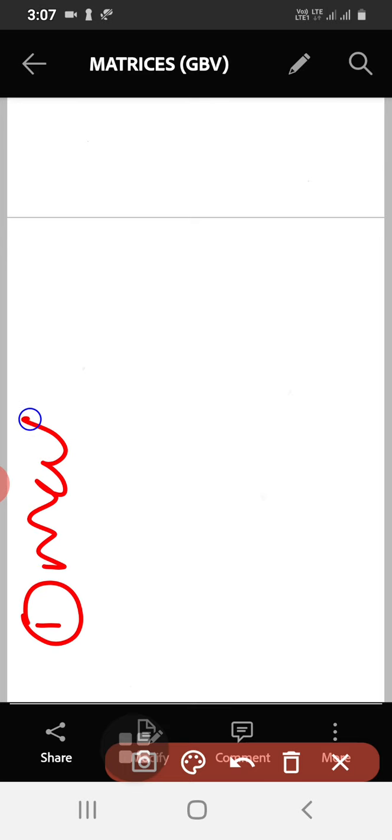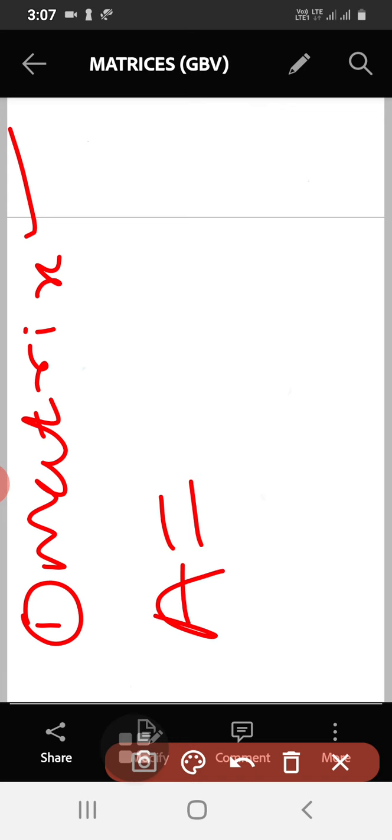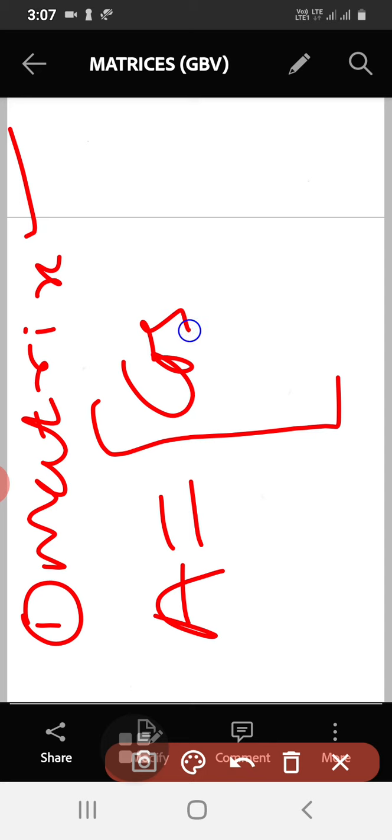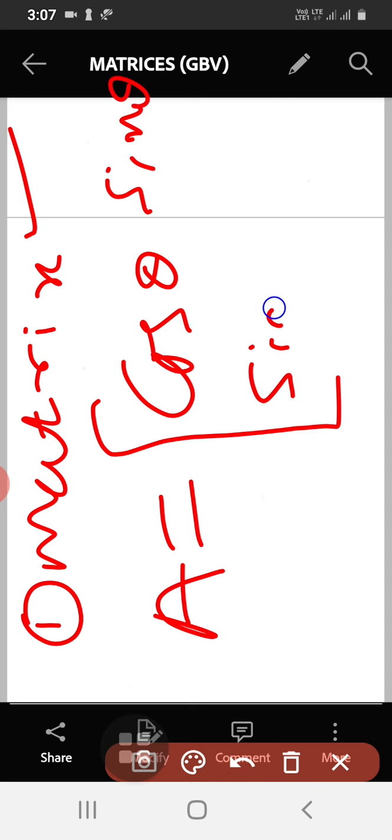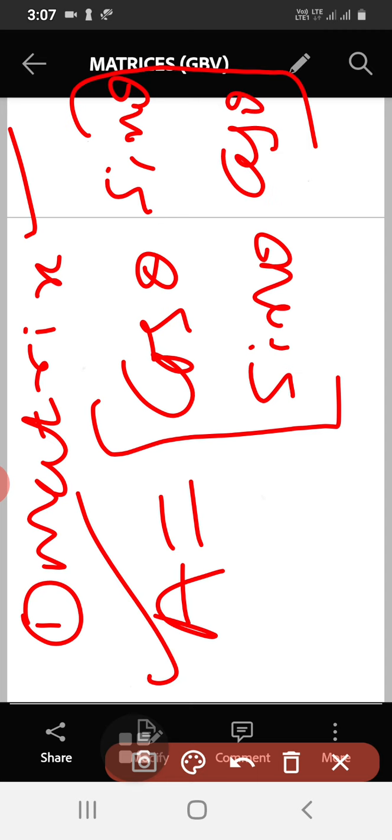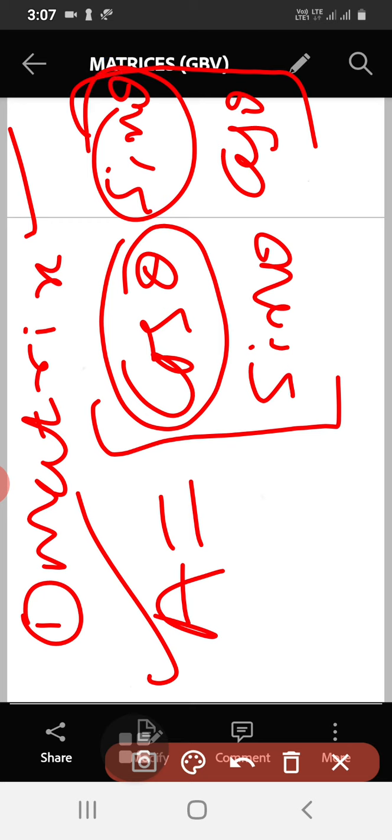So we learned the definition of matrix. What is the definition of matrix? Matrix means it is a rectangular arrangement of numbers or functions. Why do we say functions here? See, for example, say if I write cos theta, sin theta, cos theta. See, this is also a matrix. Cosine function, sine function I have written.